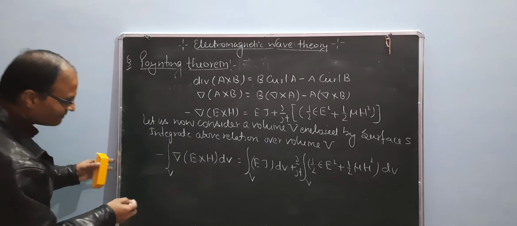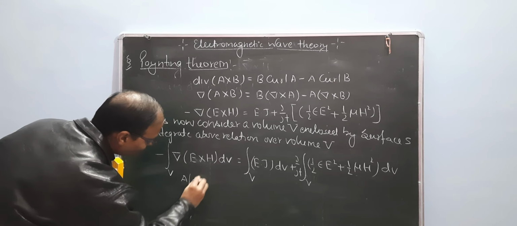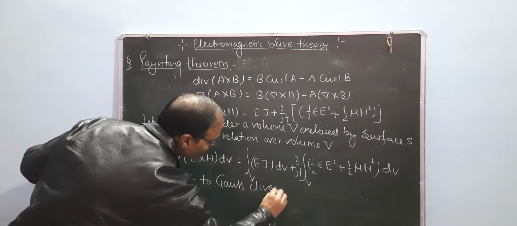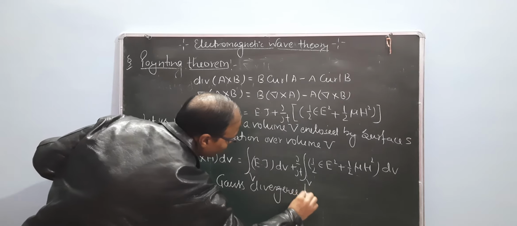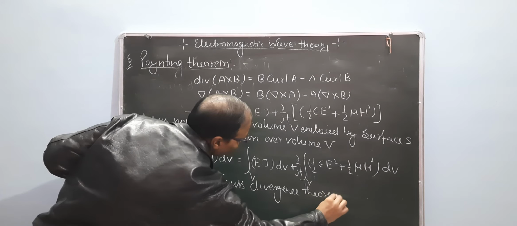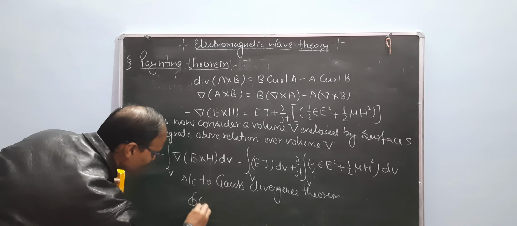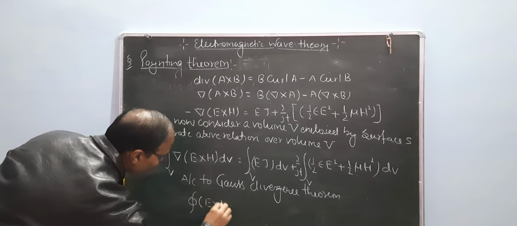The closed surface integral of E cross H dot dS equals the volume integral of ∇·(E × H) dV.